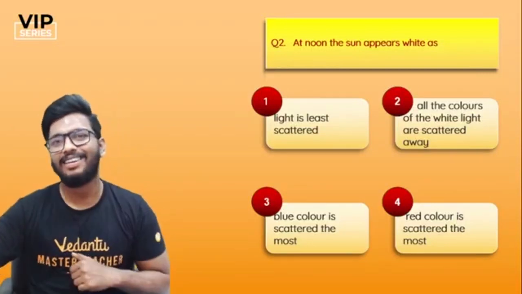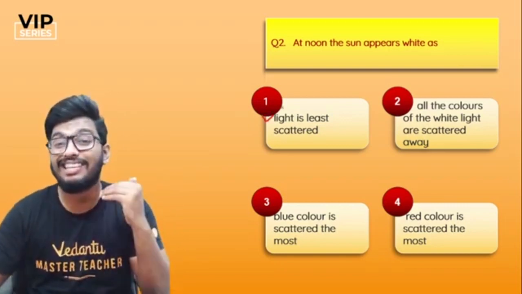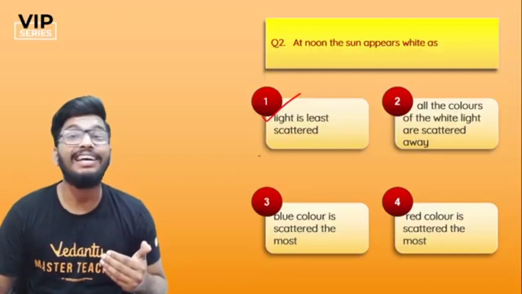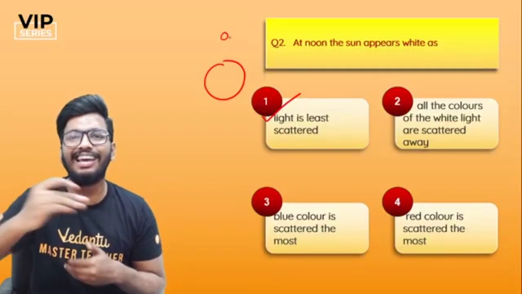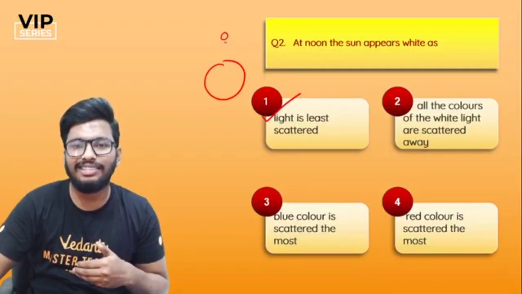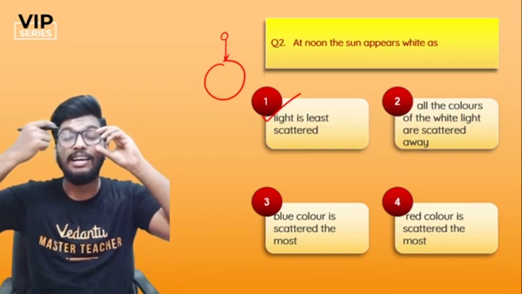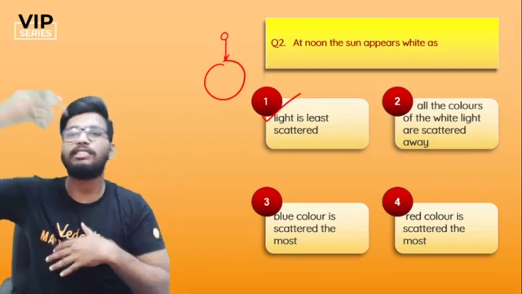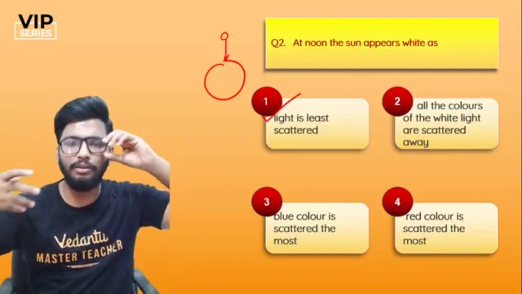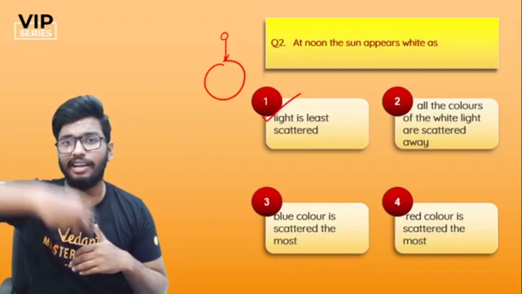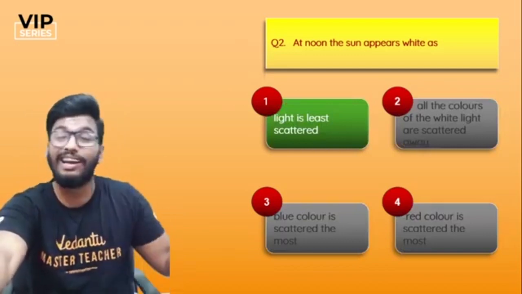The answer, let's go, people. In 5, 4, 3, 2, 1. It's option number A, because light gets scattered the least when it's noon. Why so? Think about it, guys. If this is the earth, the sun is directly above us. So the light is basically incident at 90 degrees. So there's not much scattering happening, and the distance is also pretty less in comparison to when it's in the evening or early morning. The distance that the sunlight has to travel is much less, and hence light gets scattered the least, and so it appears as though it's white.